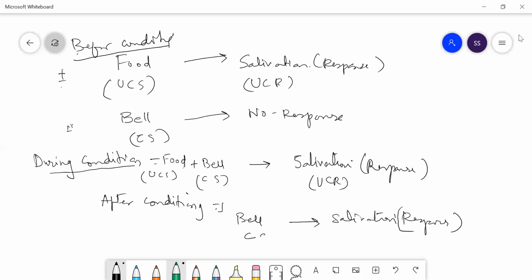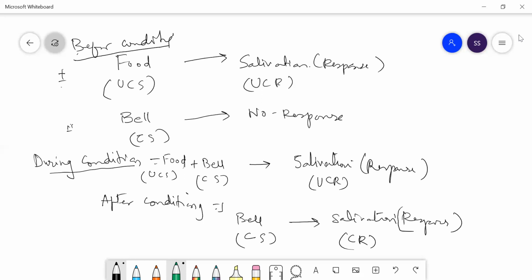Now here you give only the CS and then you get the CR, the conditional response. Got it? This is the theory of Pavlov's conditioning, I mean to say Pavlov's dog theory.